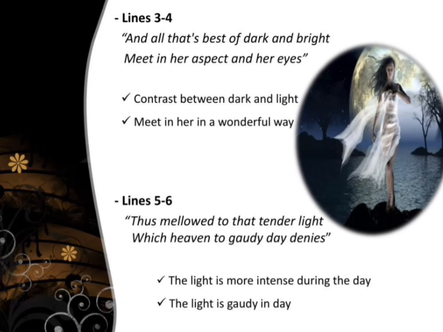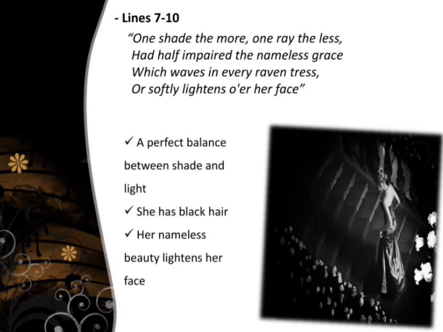We can continue. One shade the more, one ray the less, had half impaired the nameless grace, which waves in every raven tress, or softly lightens o'er her face. The balance between shade and light in the lady's beauty is so perfect that if you added one more shade or took away a single ray of light, you would have messed everything up.